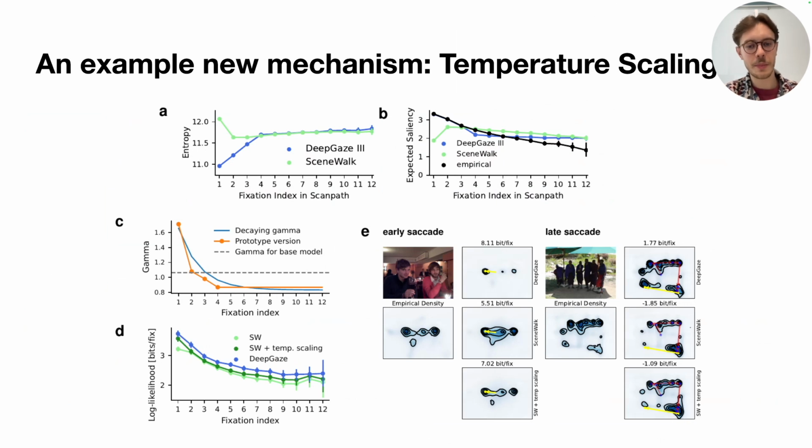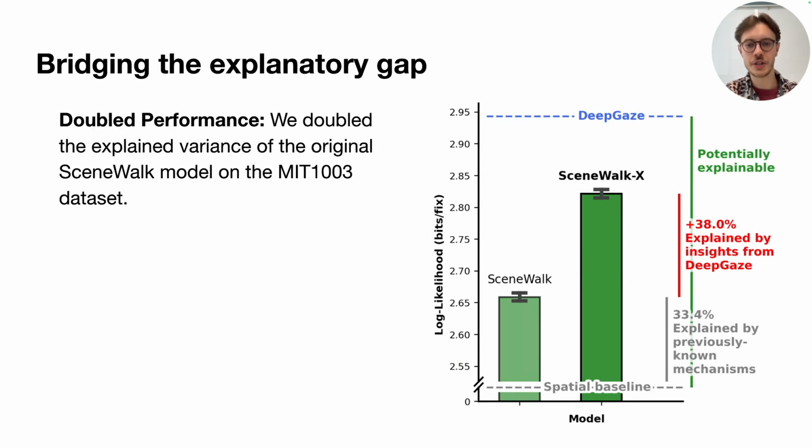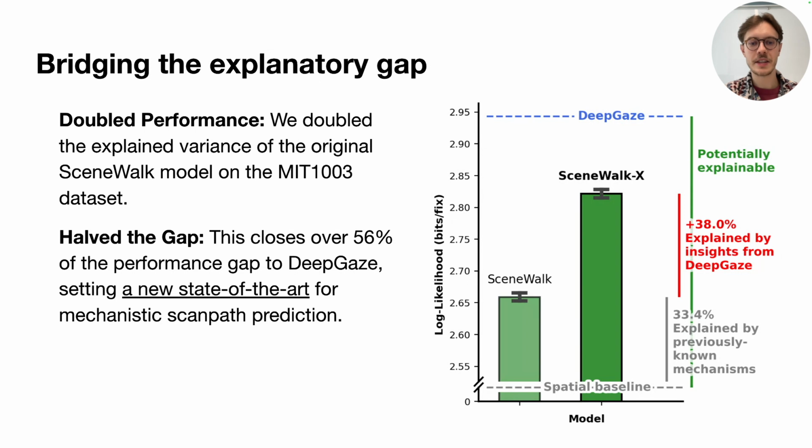And so, what was the combined impact of these three new mechanisms? Well, this is our final result on the MIT dataset. On the left, you see the original SceneWalk, and on the right, SceneWalk X, the new model. With just three simple interpretable additions, we doubled the model's performance, closing over half of the total performance gap to DeepGaze. This sets a new state of the art for mechanistic scan path prediction.